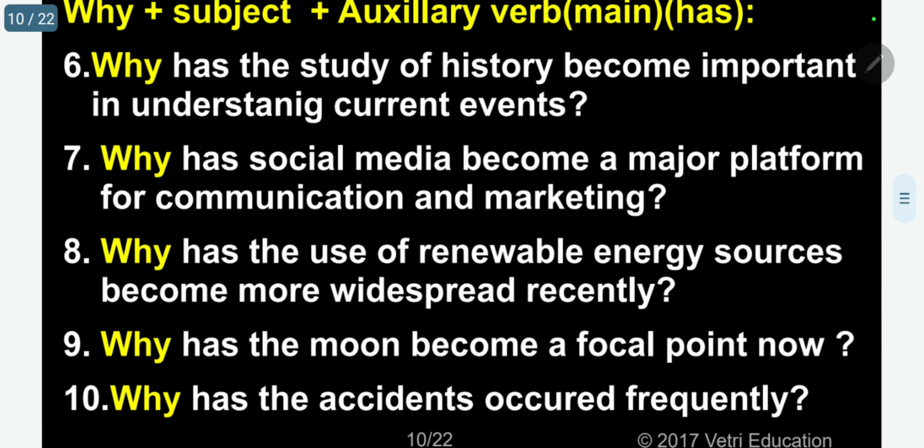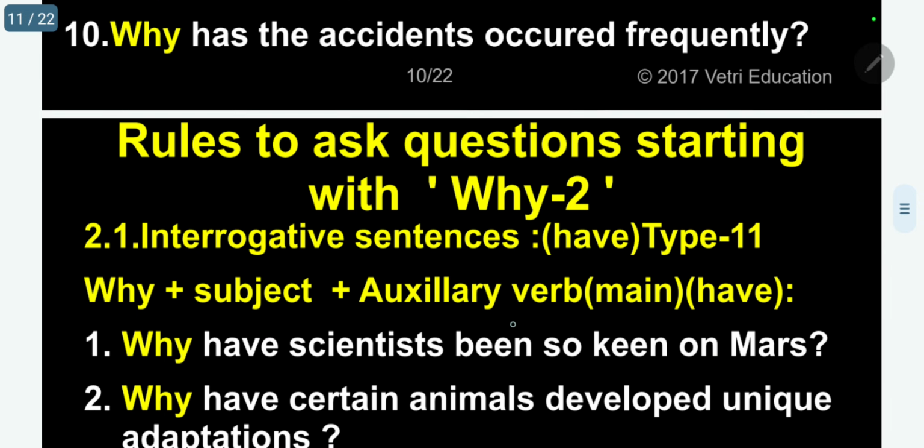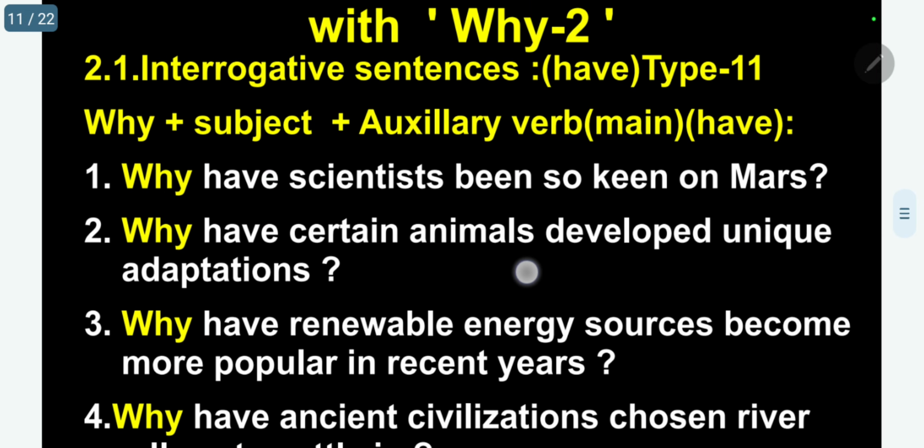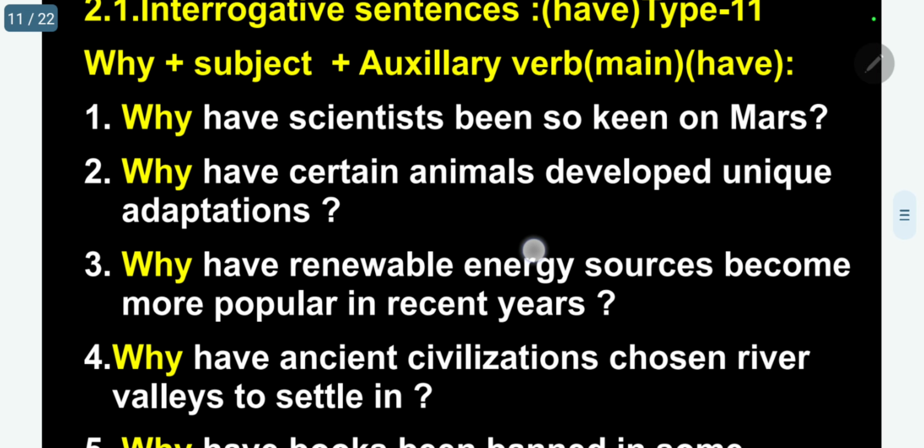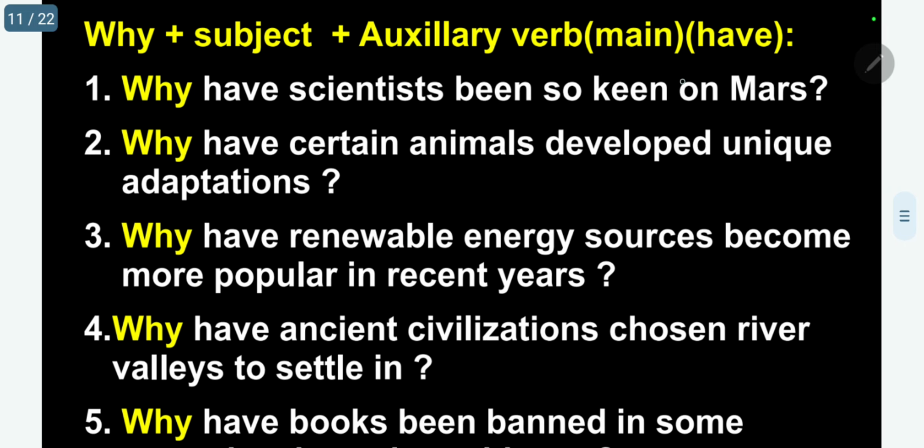The next one, why have accidents occurred frequently? Occurred, main verb, has auxiliary verb. The next I will use the have. So have should always be used for the plural.